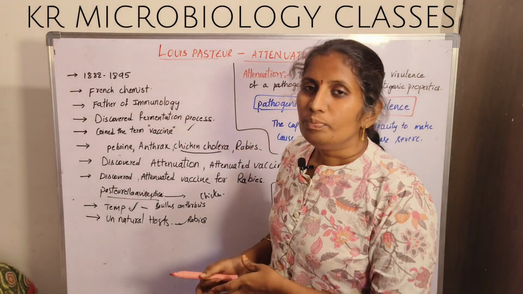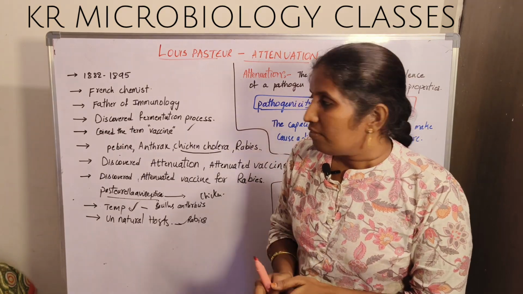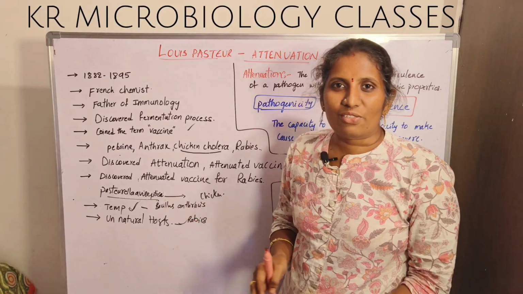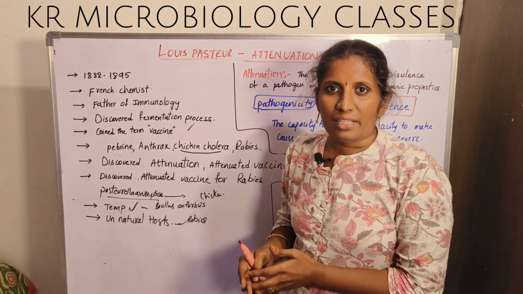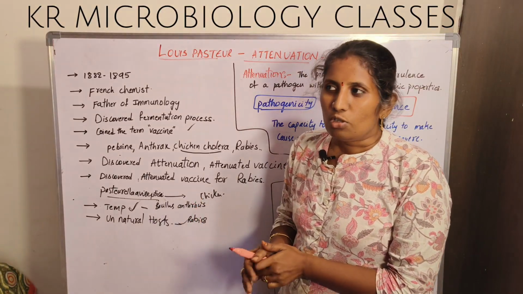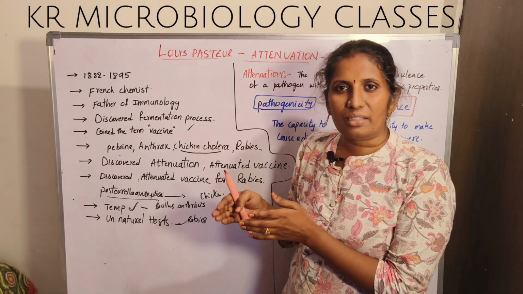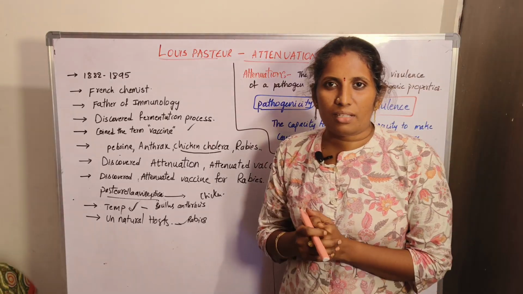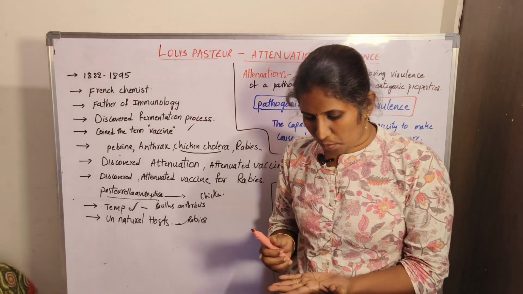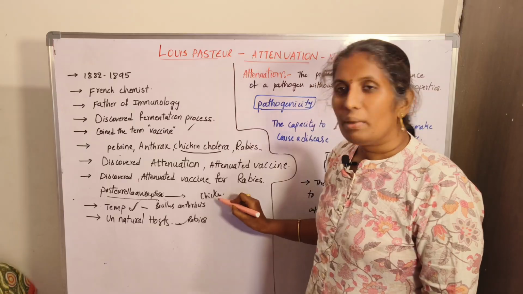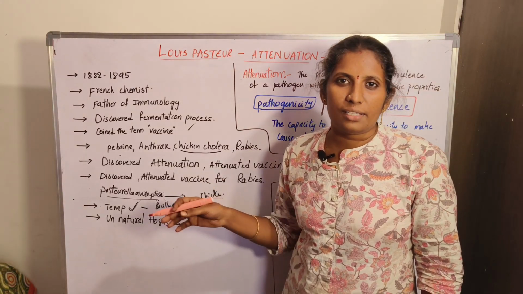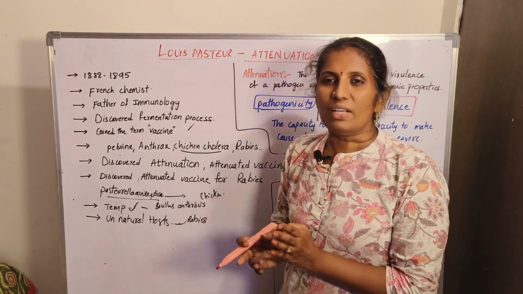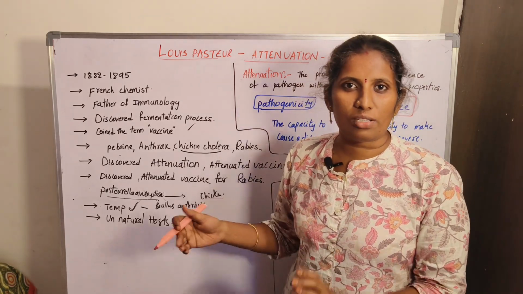Now we have to understand first how Louis Pasteur came to know about this attenuation process. This is a very interesting thing. As a scientist he was working on the vaccination process and doing many experiments at that time. He introduced Pasteurella aviseptica into the chicken. After some time he observed whether the disease was produced in the chicken or not. But surprisingly this chicken didn't get any disease, illness, or symptoms of that particular disease. He was surprised why the disease was not caused in the chicken.